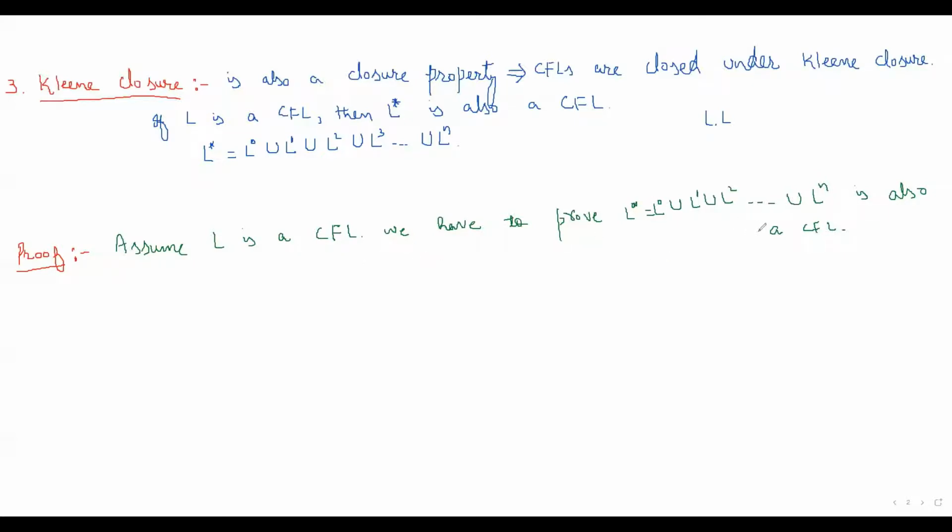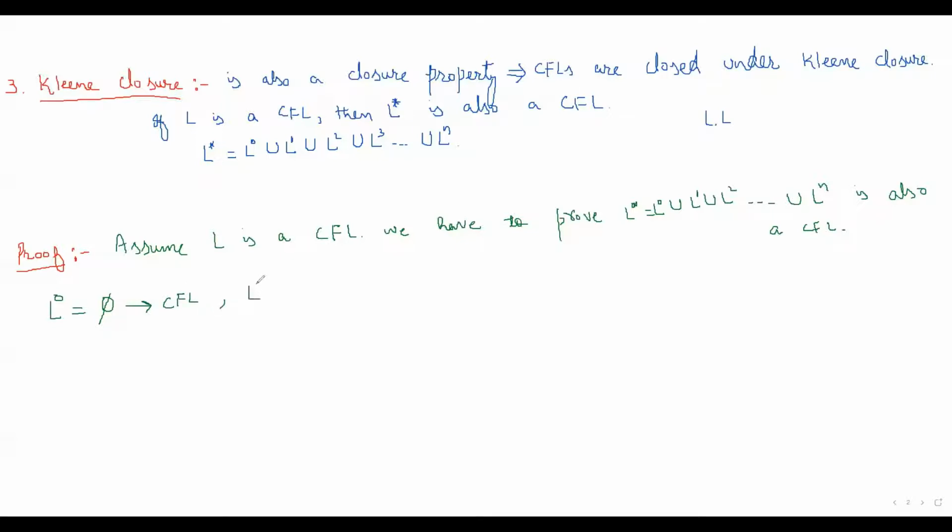We have to prove L star, equal to L0 union L1 union L2 and so on union Ln, is also a context-free language. So assume L is a context-free language. First, let's take L0. What is L0? L0 is phi. And we know every finite language is a context-free language. So L0 is a context-free language.